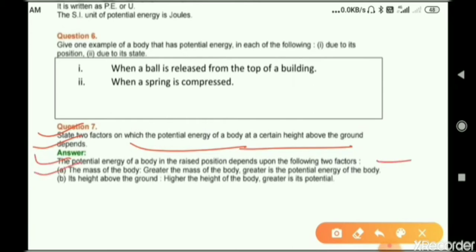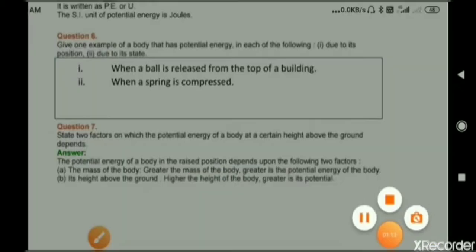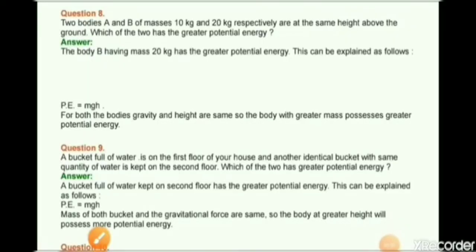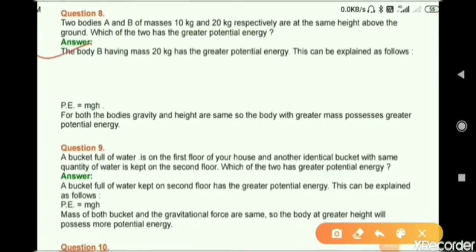First is the mass of the body. Greater the mass of the body, greater is the potential energy of the body. And B, its height above the ground. Higher the height of the body, greater is its potential energy. Okay. Question number 8. 2 bodies A and B of masses 10 kg and 20 kg respectively are at the same height above the ground. Which of the 2 has greater potential energy?